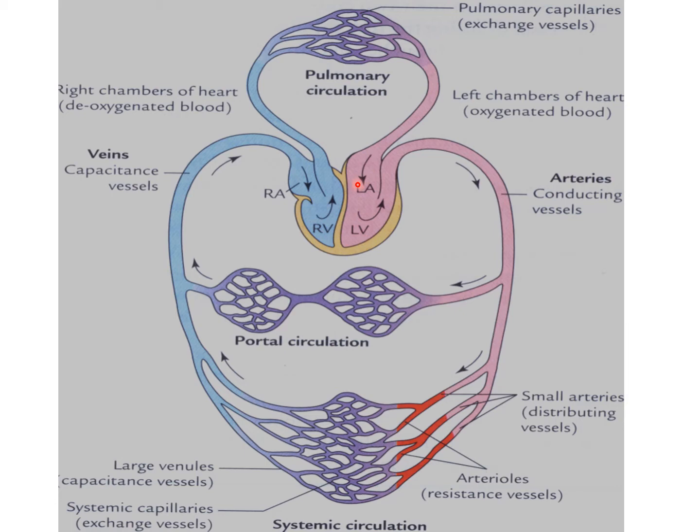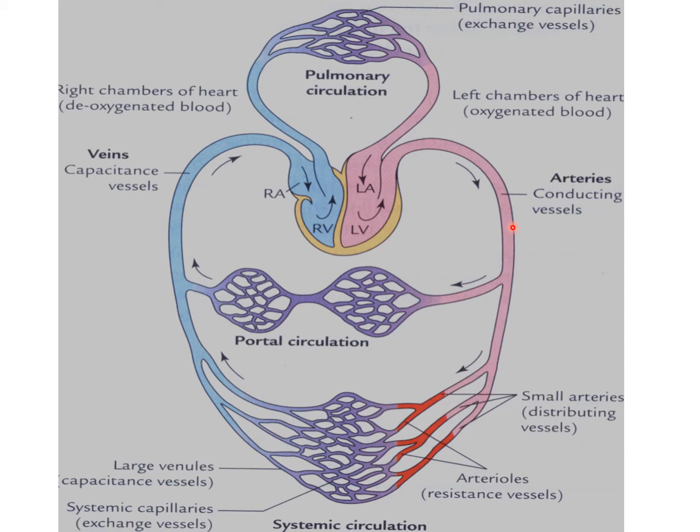The blood vessels that take blood from the heart to the various tissues are called arteries. These are the distributing channels. They carry oxygenated blood from the heart to different parts of the body. So the blood vessels that take blood from the heart to various tissues are called arteries.